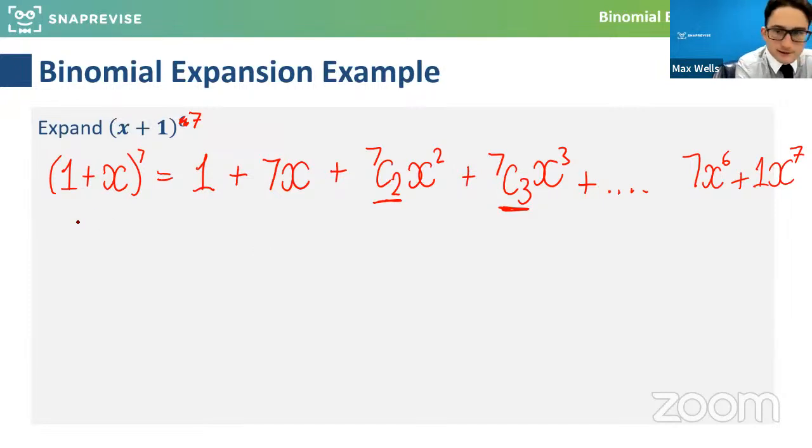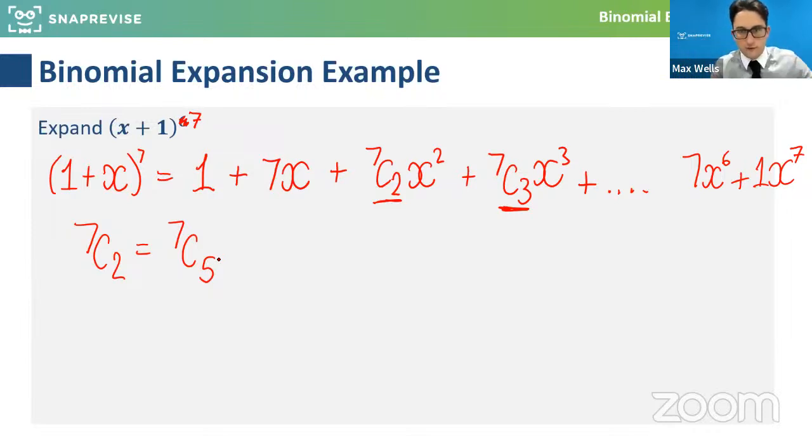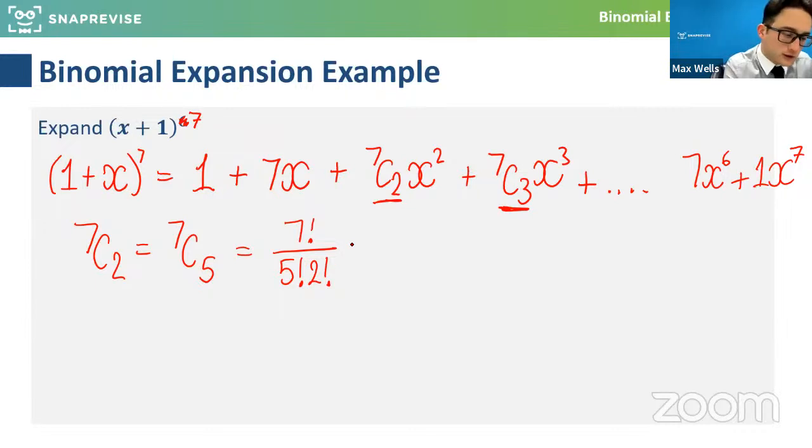Good. So what I was going to say here is, if we do 7 choose 2, hopefully everyone's happy. That's the same as 7 choose 5, because it's 7 factorial over 2 factorial, 5 factorial, and your calculator will work that out. You can type that in, or you can type 7C2 or 7C5. And what we should see is that that comes out as 21. So what that's telling us is that out of 7 different things, if I want to select 2 of them, or in turn select the other 5 of them, how many different ways of doing that are there?